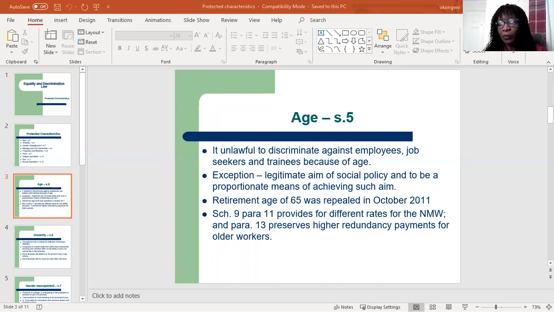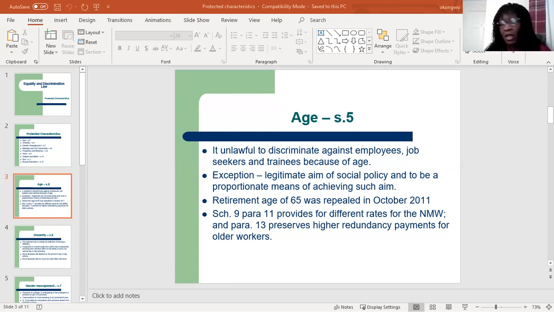Note that workers used to be forced to retire at the age of 65, but this was repealed in October 2011. So to force somebody to retire because they have reached a certain age will now be an unlawful age discrimination, unless it can be justified. Okay, so in age discrimination, discrimination on the basis of age can be justified.